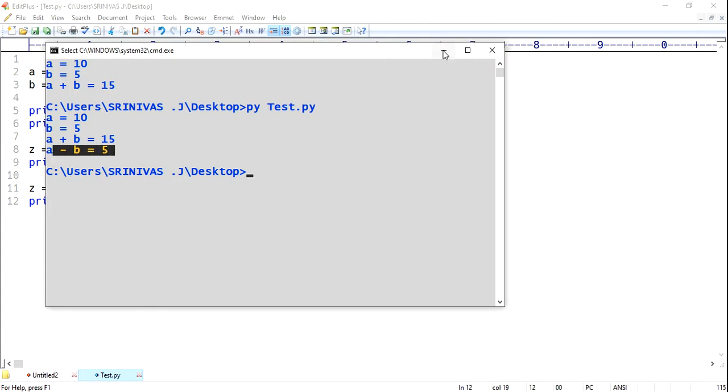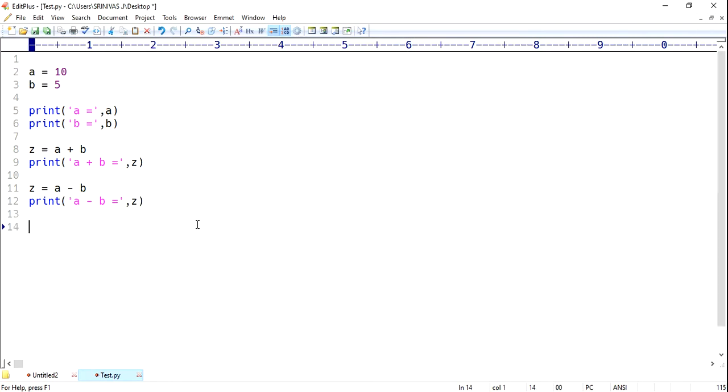10 minus 5 is 5 only. Next, remaining, z equals a into b. Multiplication I am performing, like print a into b equals, comma z. And next I am performing division. z equals a by b.